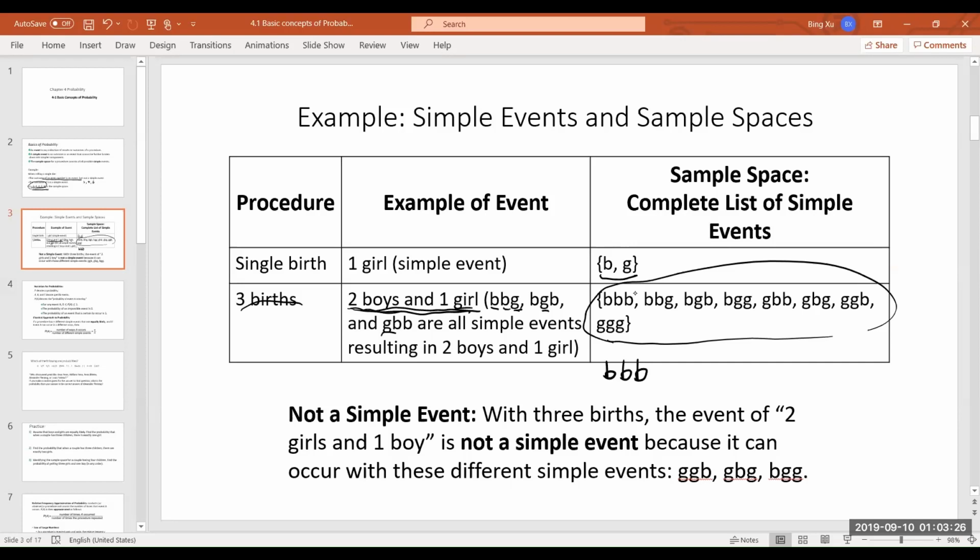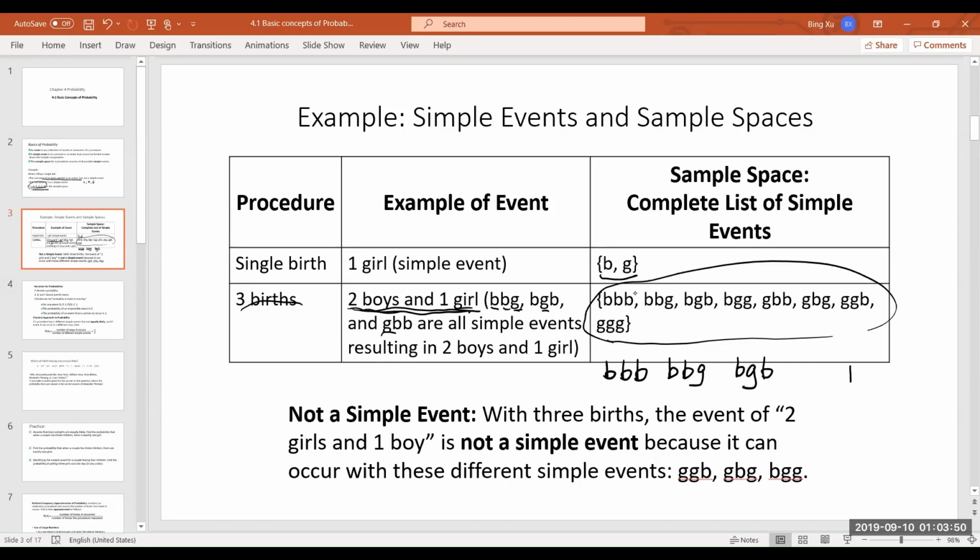This is one case. Second case, first is a boy, second is a boy, but the third one is a girl. And another case is first is a boy, second is a girl, and third one is a boy.